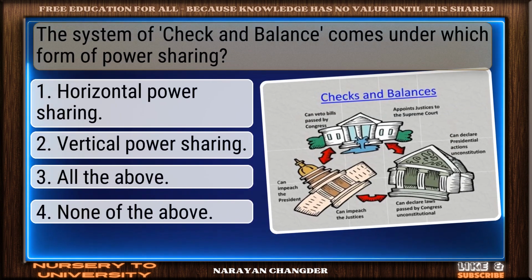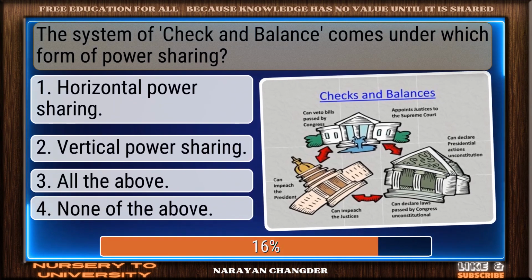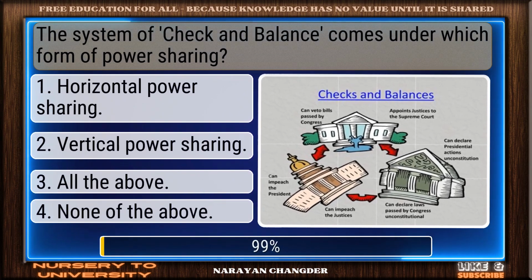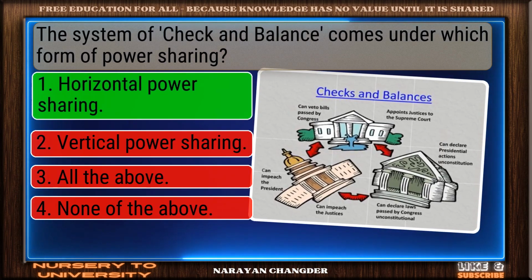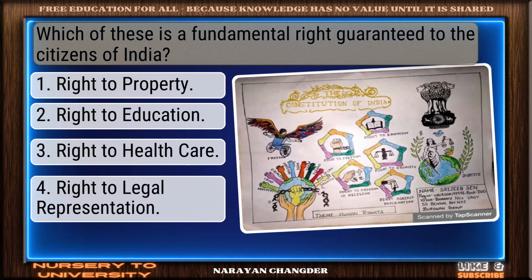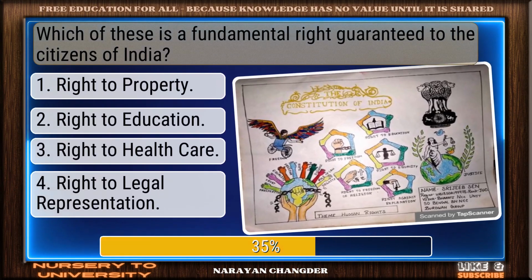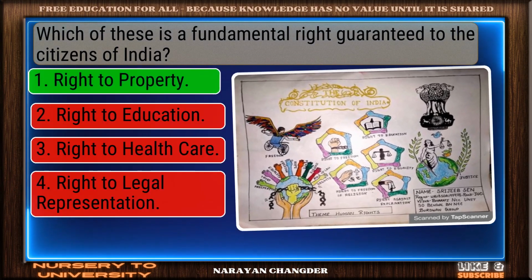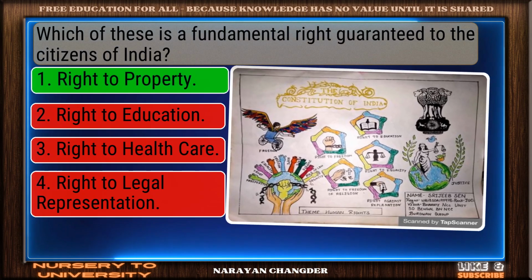The system of check and balance comes under which form of power sharing? Perfect. Horizontal power sharing is the one. Which of these is a fundamental right guaranteed to the citizens of India? Strong choice. Right to property is right.